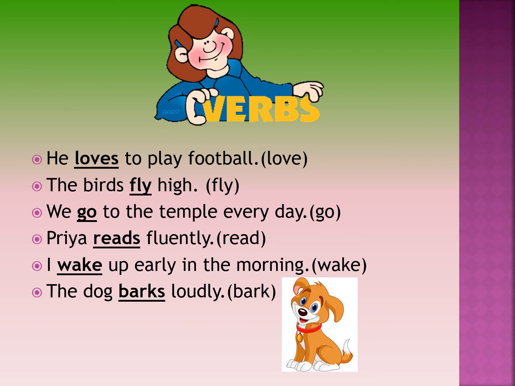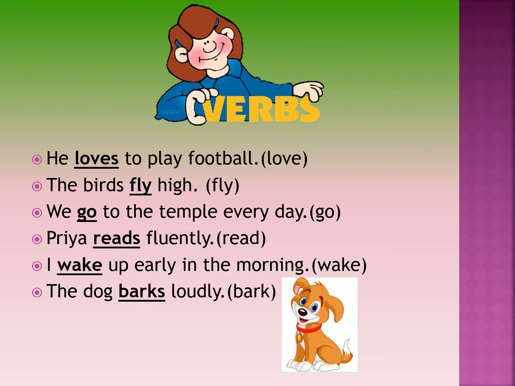Now the birds means we are talking about a plural noun. So as I told you, when we have a plural noun, we do not add S. We go to the temple every day. So the verb is go and here we means plural. So we are not adding S or ES.